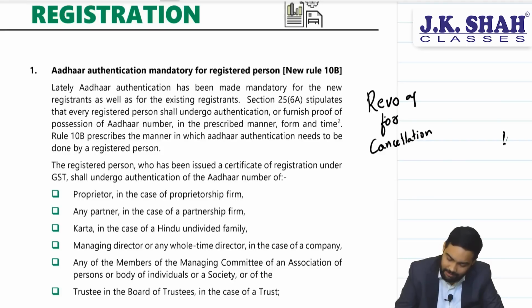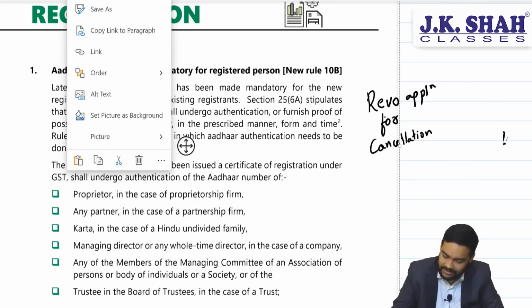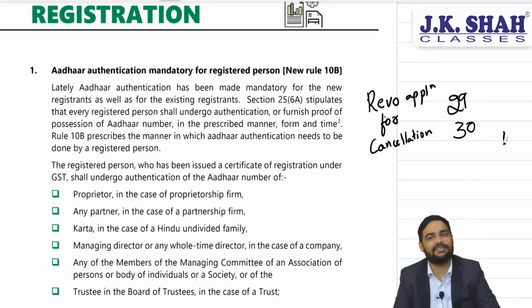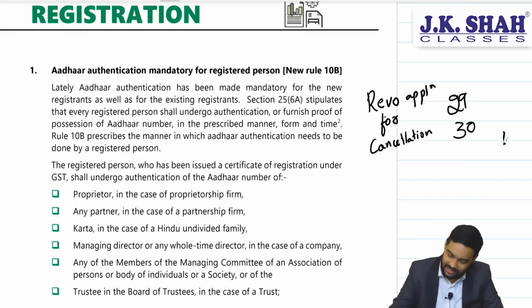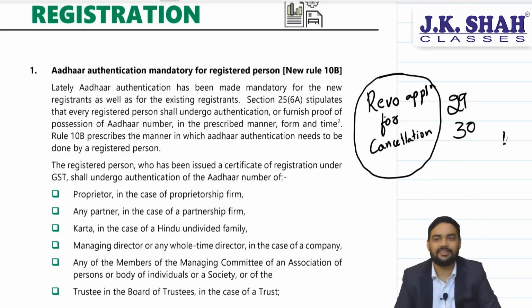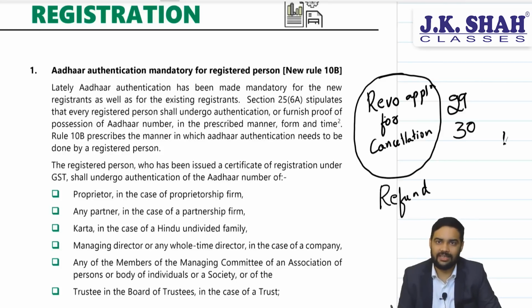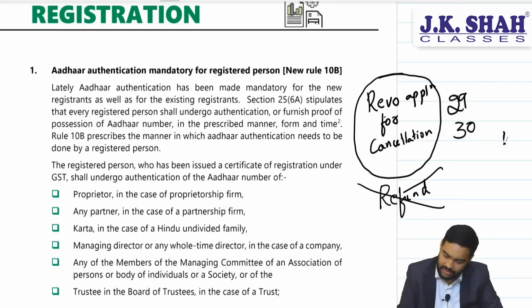That revocation application under section 30. If your registration is cancelled under 29, you can file a revocation application under section 30. If you want to file a revocation application, then your Aadhaar should be authenticated. That means if you have not authenticated Aadhaar, you cannot file a revocation application. Is it, sir? Yes. Plus, for any refund application also, your Aadhaar should have been authenticated. But refund, you learn at your CA final.